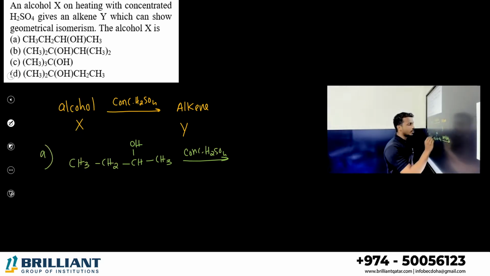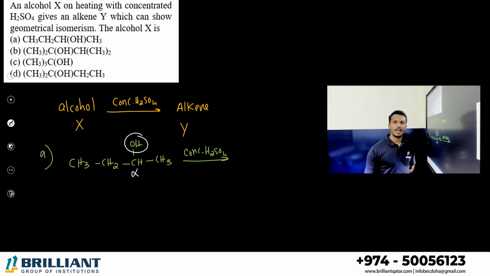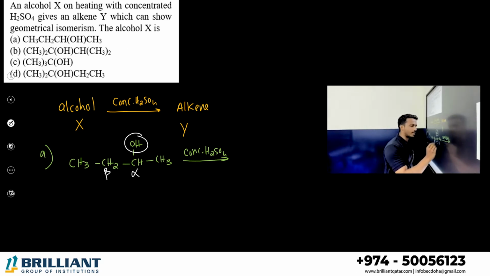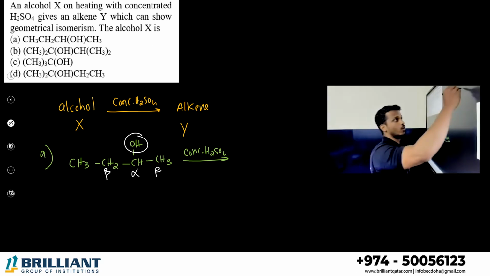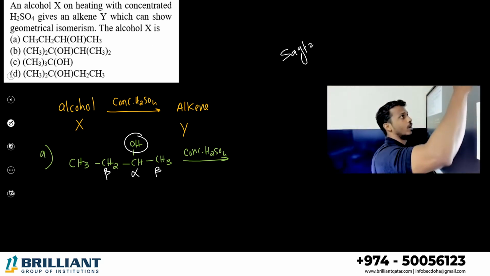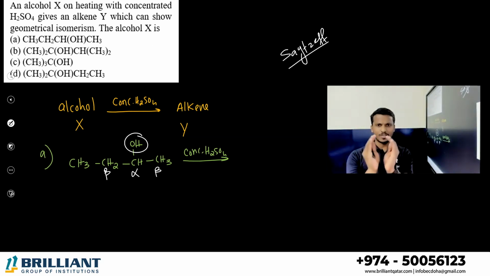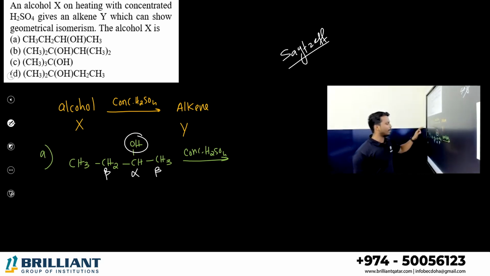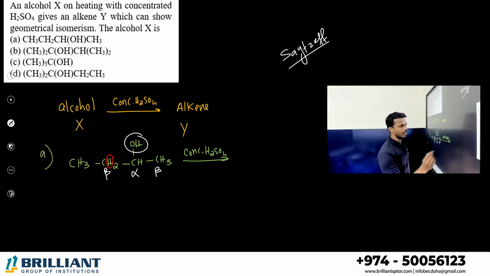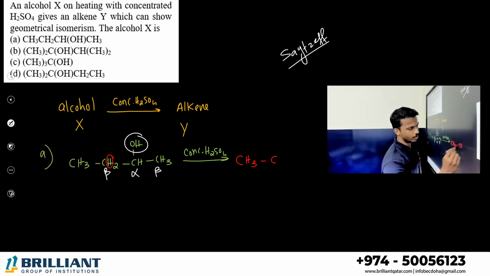How can you perform dehydration? What I said: OH you have to take from the alpha carbon, and one hydrogen you take from the beta carbon. Unfortunately, there are two betas, left beta and right beta. Which one can we select? The major product will be from the left beta, taking hydrogen according to Saytzeff's rule. What does Saytzeff's rule say? More substituted alkenes are more stable. Try to make the double bond at the center or middle. That's a hint. So let me take this beta and this hydrogen, and make a double bond between alpha and beta. But-2-ene is the major product.